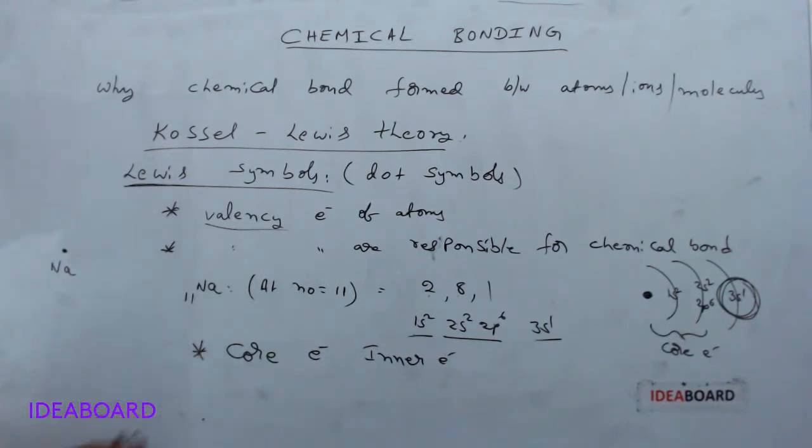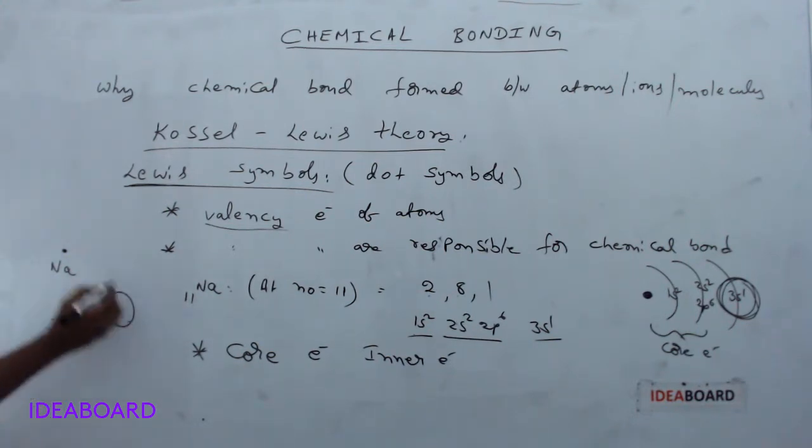Okay, suppose you are taking lithium, for example. Lithium is also having 2, 1. Its atomic number is 3, so it is indicated with configuration 2, 1. So in the valence shell of lithium also it contains one electron, so 1 dot.